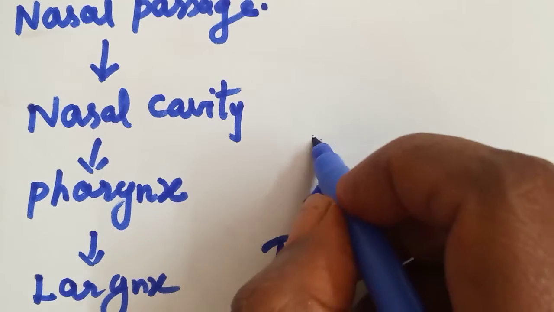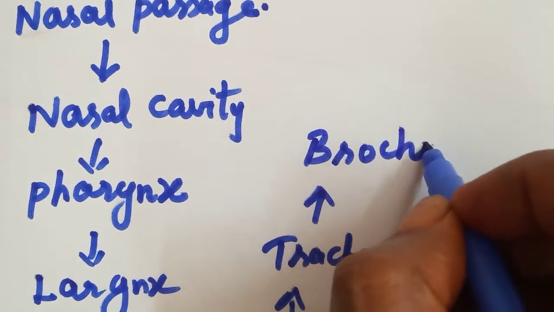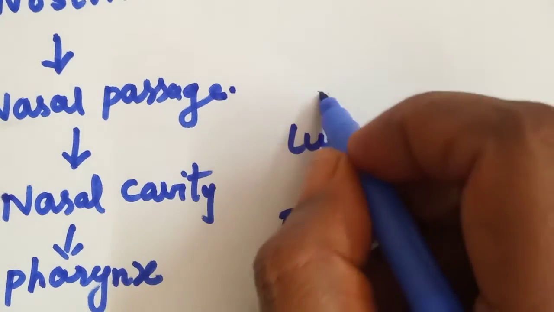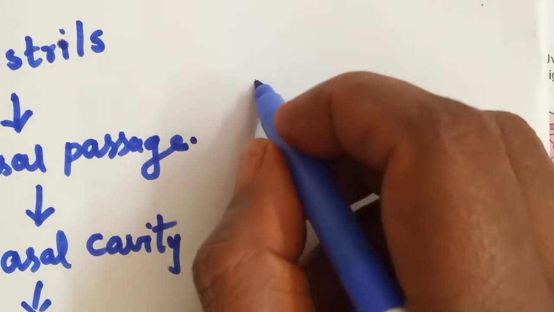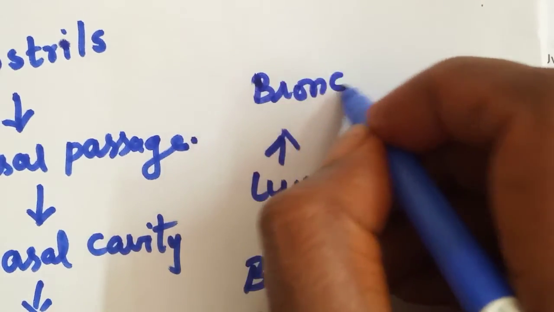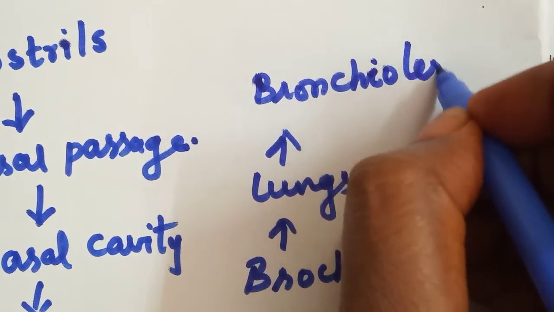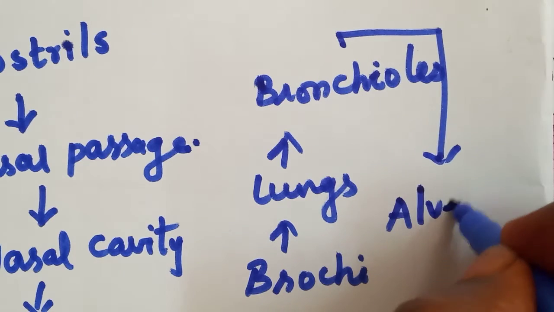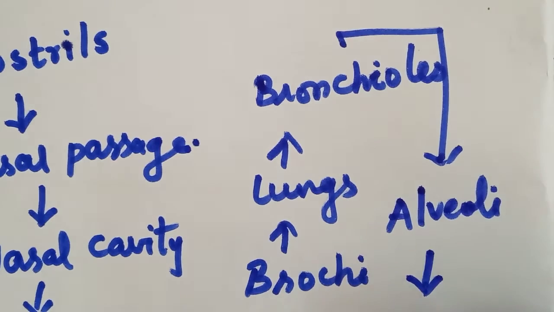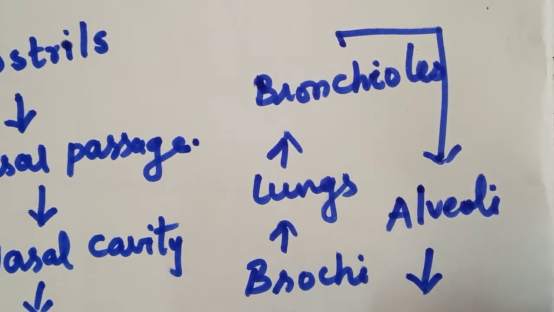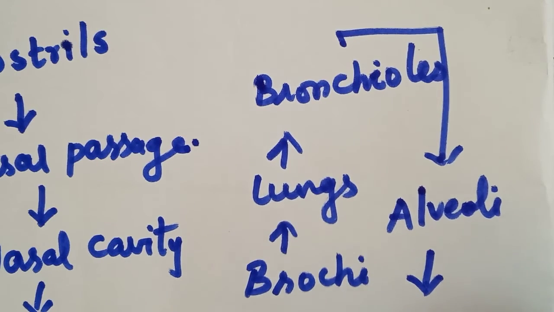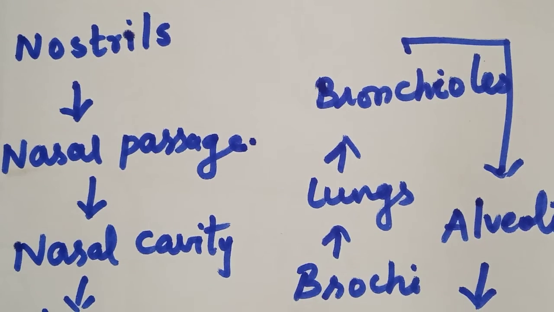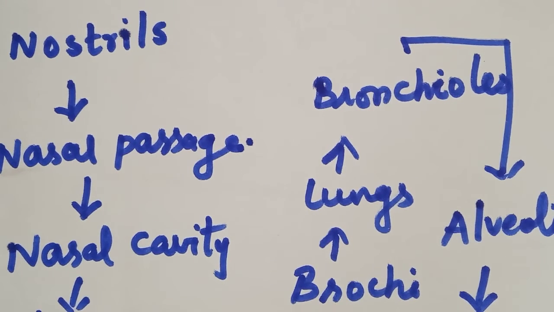Don't forget, children. Next, bronchi. Next, it will go inside the lungs. From the lungs to bronchioles, and from bronchioles to alveoli, and from alveoli to blood capillaries. These are the passage of air through the respiratory system in human beings.